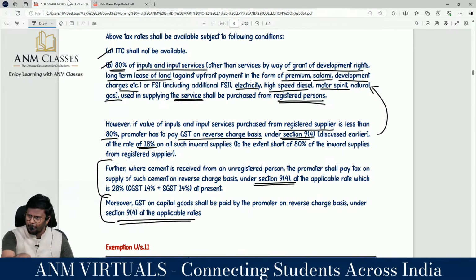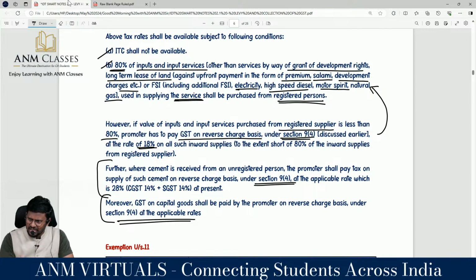Then RCM is applicable at the rate of 18%, not 5%, on all such inward supply to the extent of the shortfall from 80% of inward supply from the registered supplier. You are not supposed to pay RCM for 100%, only to the extent of the shortfall from 80%.